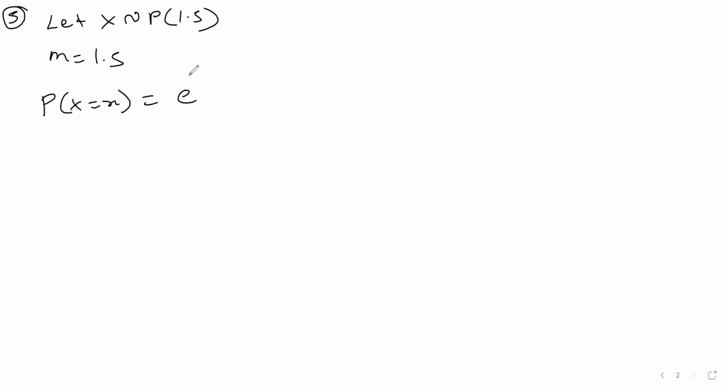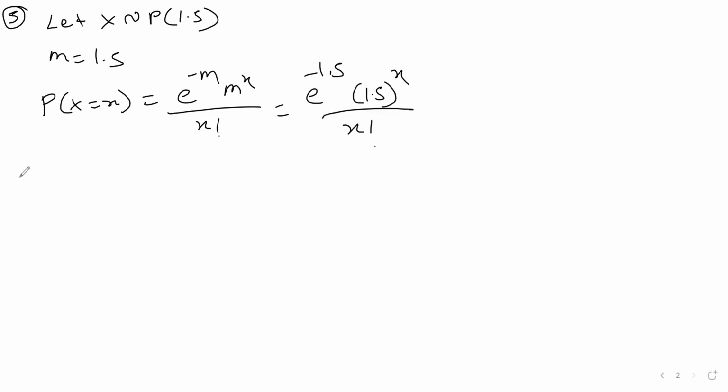Okay. So question number 5, they say that the car demand follows Poisson. So let x follow Poisson with parameter 1.5, m equals 1.5. Probability will be e raised to minus m, m raised to x upon x factorial, that is e raised to minus 1.5, 1.5 raised to x upon x factorial.